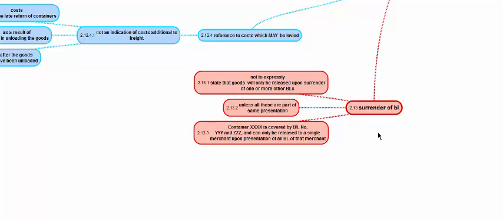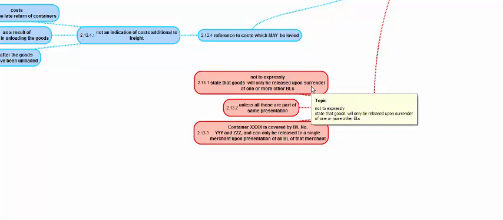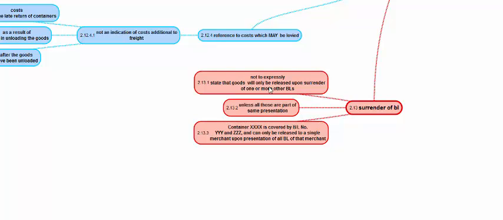Surrendering of the BL. The transport document submitted, the BL, should not say that more than one BL will have to be submitted for release of the goods. If the goods are carried in a container and if the goods in one container are covered by two different BLs, the transport document should not say that the goods will be released only on surrender of BLX plus BLY, as long as both the BLs are not presented by the same party under the same presentation. So unless all the BLs called for on the specific BL are forming part of the same presentation, the transport document should not expressly state that goods will only be released upon surrender of one or more BLs.